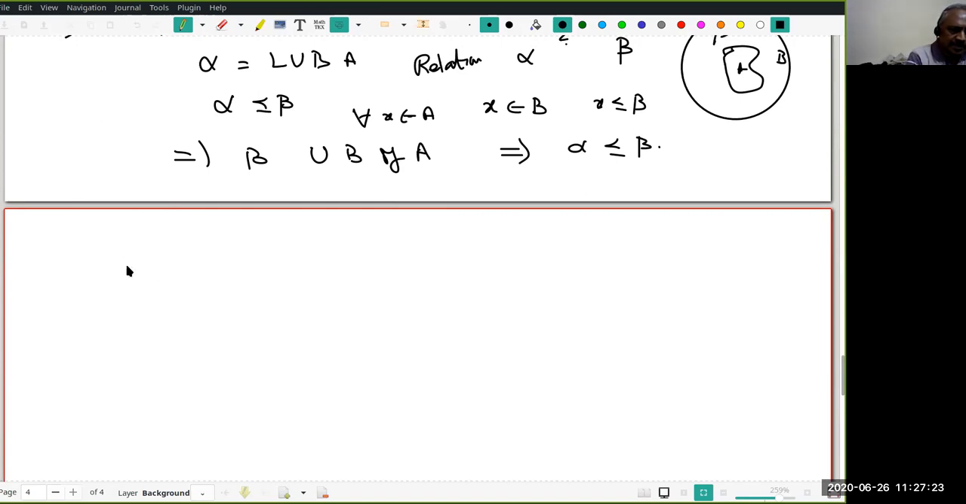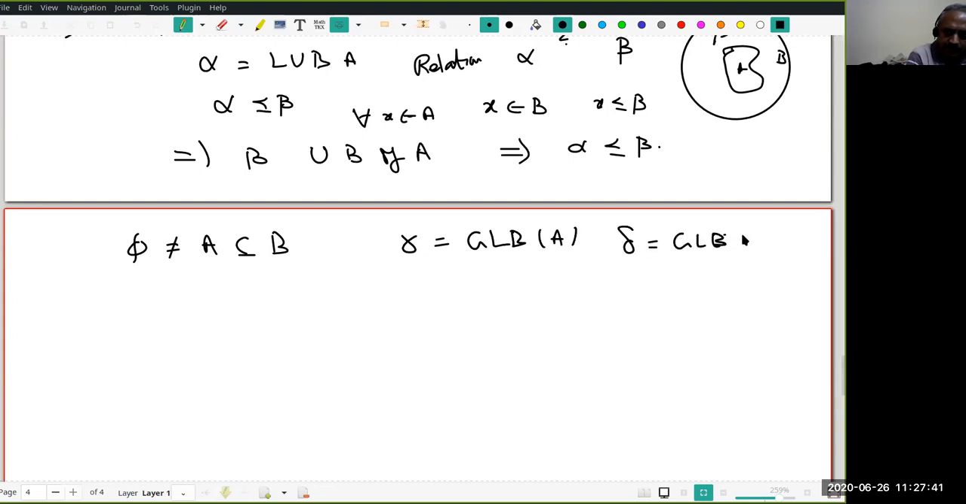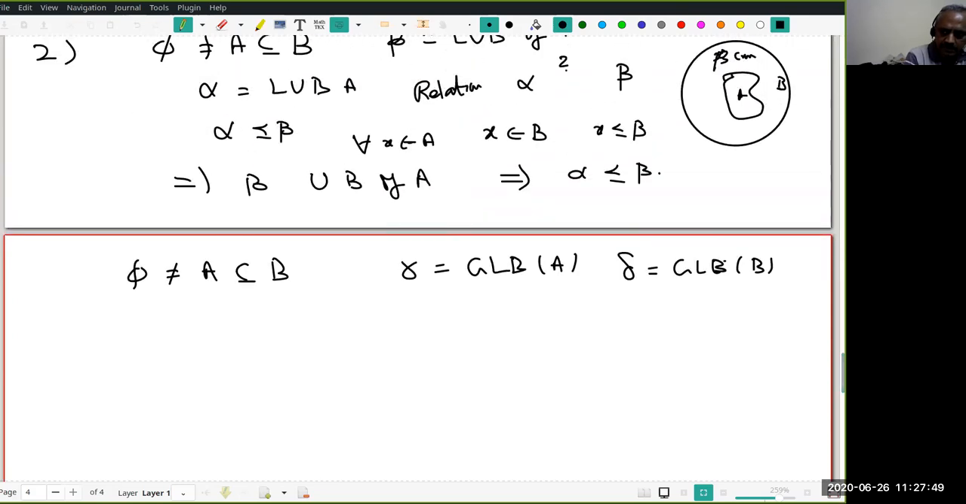So something similar can be said. Let us keep the same notation. Now I'm going to assume something else. Let gamma be the GLB of A and delta be the GLB of B. You understand this?